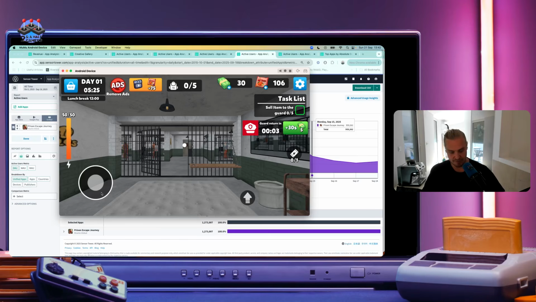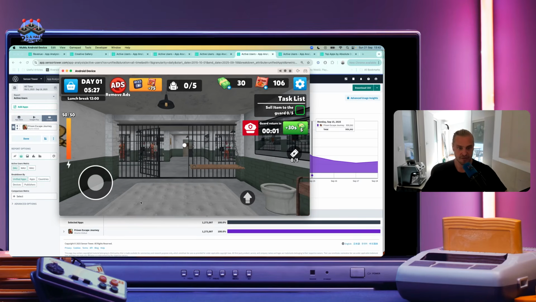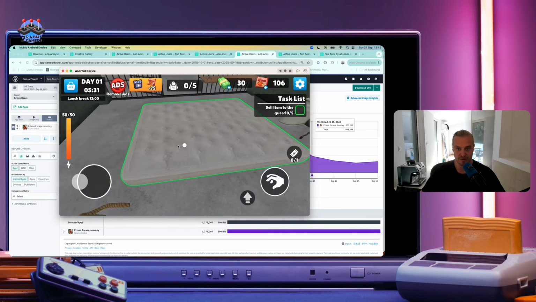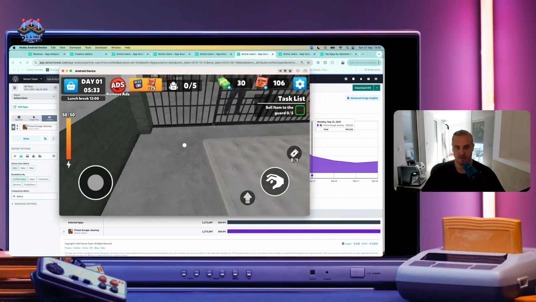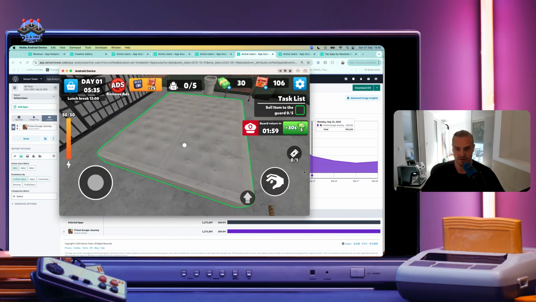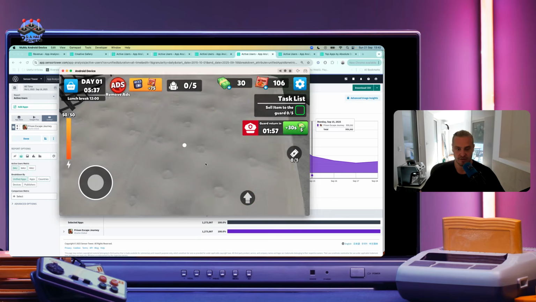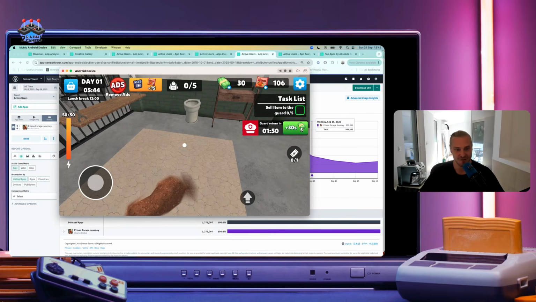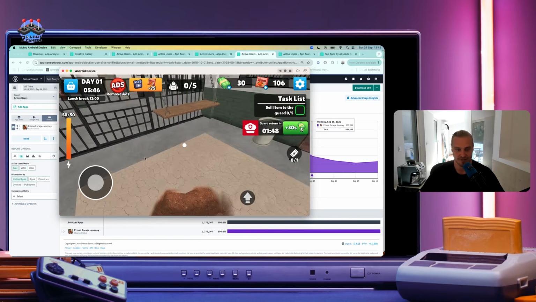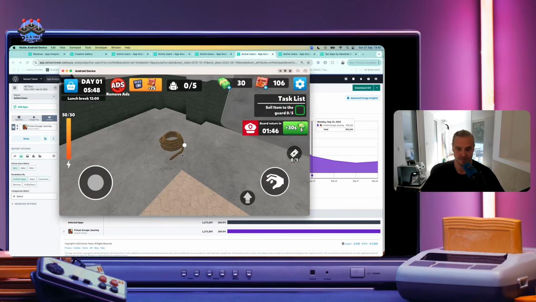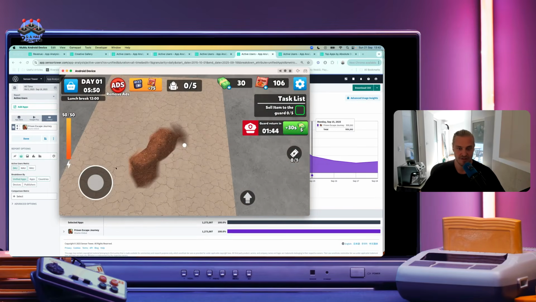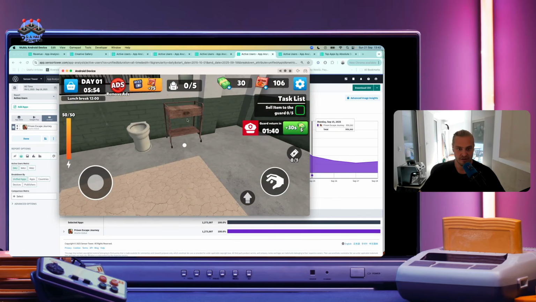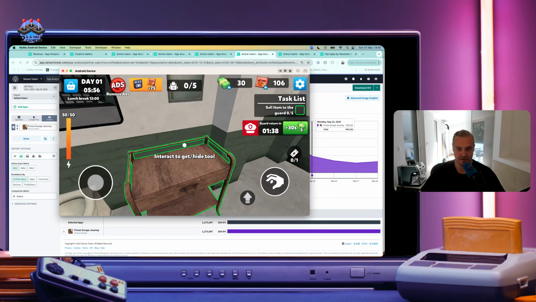So how this game works is, let's see if I actually mapped it perfectly, that you have days, and then you have your mattress, and you have your economy, and the guard just let me in, and all you're doing is trying to escape. The main economy in this game is ramen, I guess, because it's prison themed, and that's what they do. But what you have to do is dig a hole and escape. Now, I need to pick up my tool and interact.